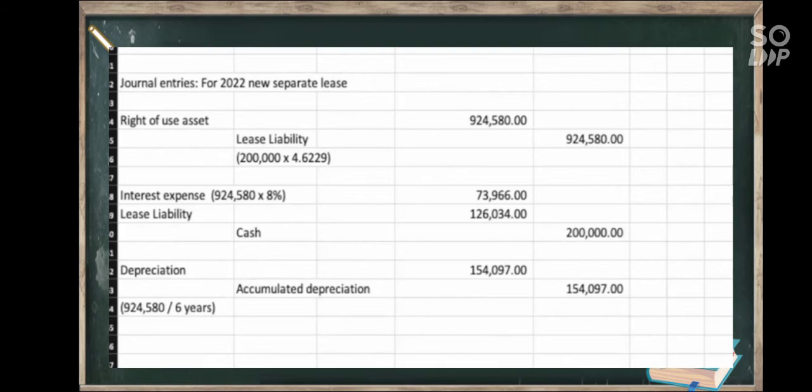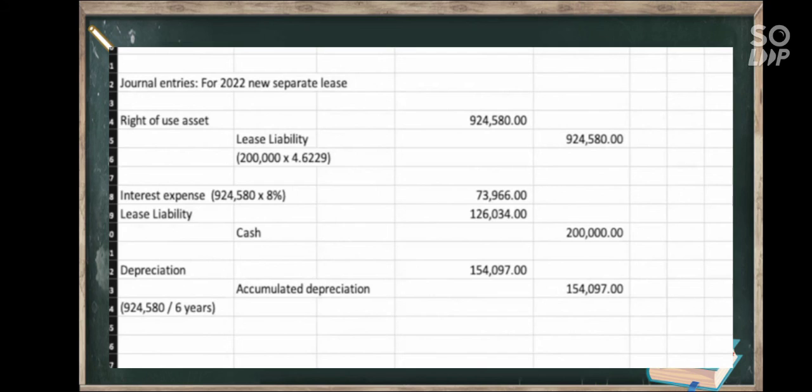So, journal entry for 2022, new separate lease. So, right of use asset, 924,580. Mao ni siya gikuha sa present value of the additional lease payment on January 1, 2022, 200,000 multiplied by 4.6229, which is the present value of an ordinary annuity of 1 at 8% for 6 periods. So, mao na siya.